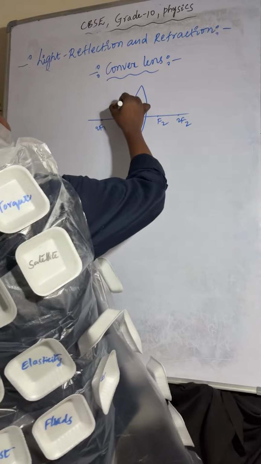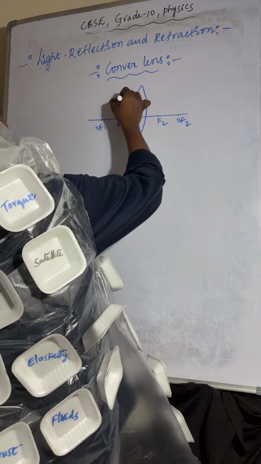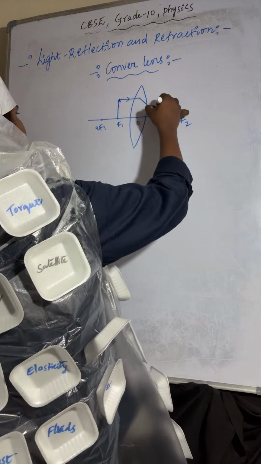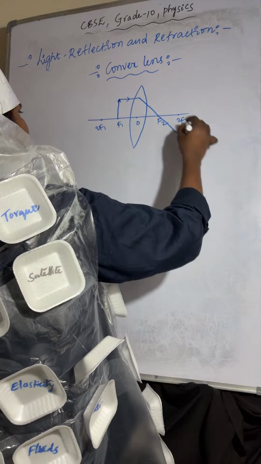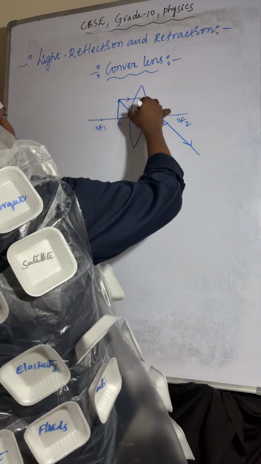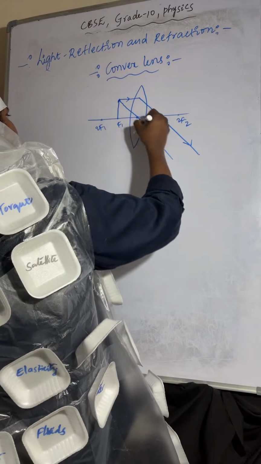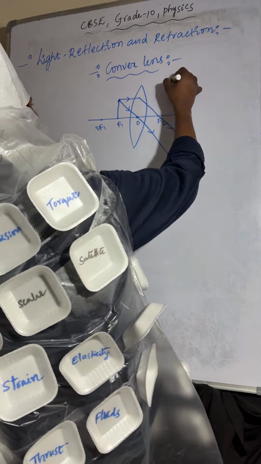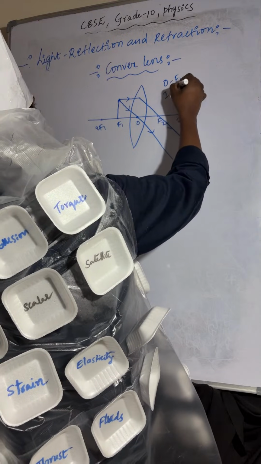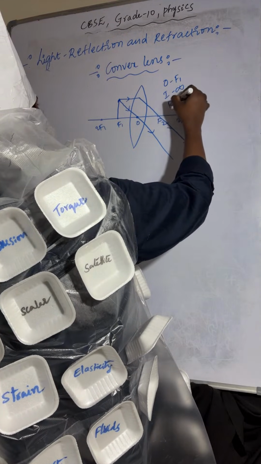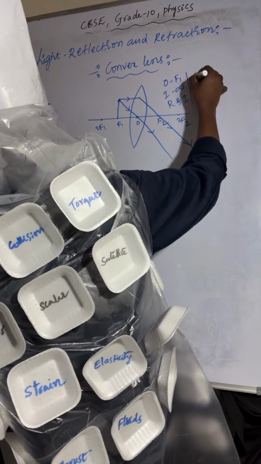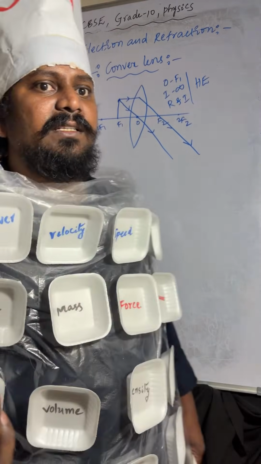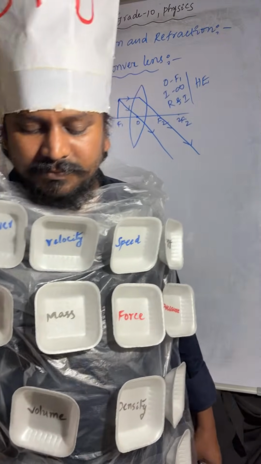So here object is placed. One light ray I am taking like this, it passes through focus. Another light ray is passing through optic center. You can see object is at F. Image will form at infinity. Nature of the image is real and inverted. Size of the image is highly enlarged.